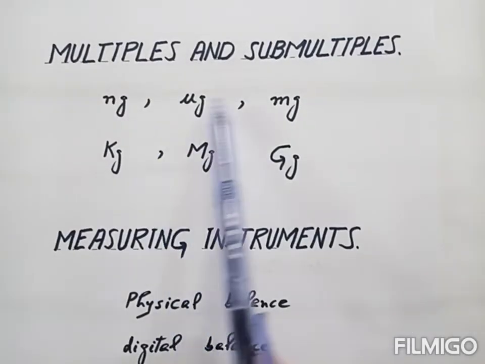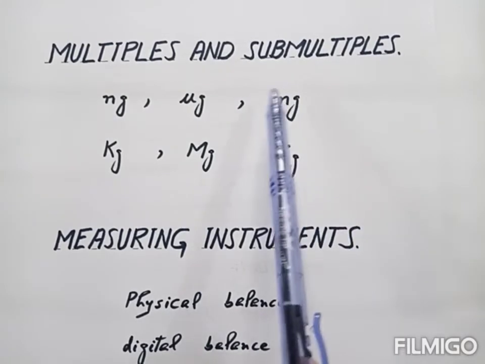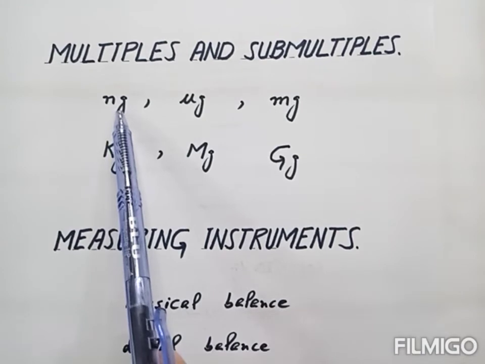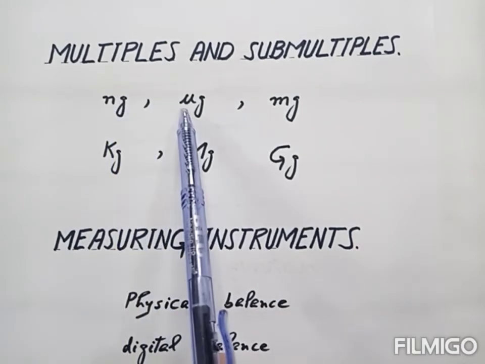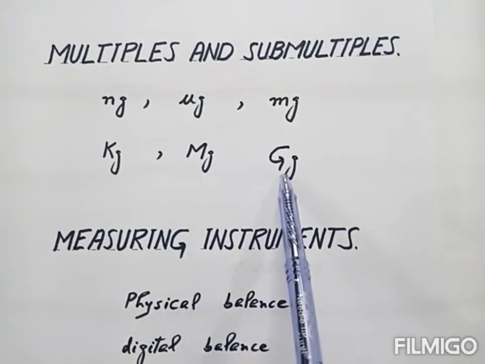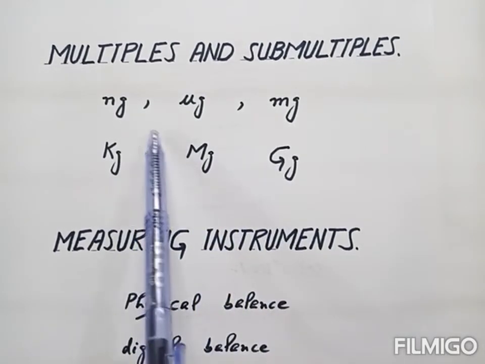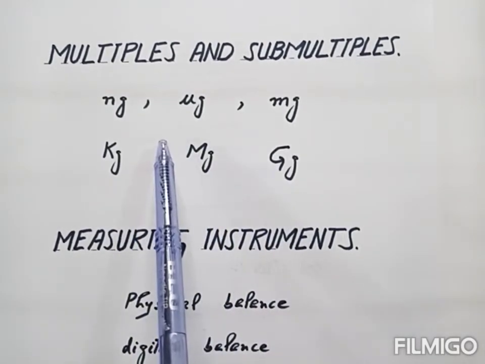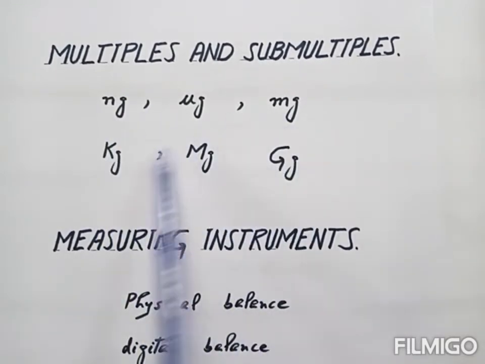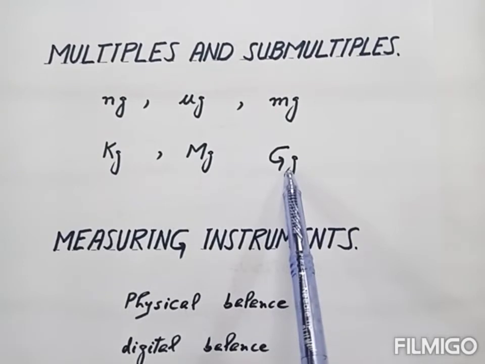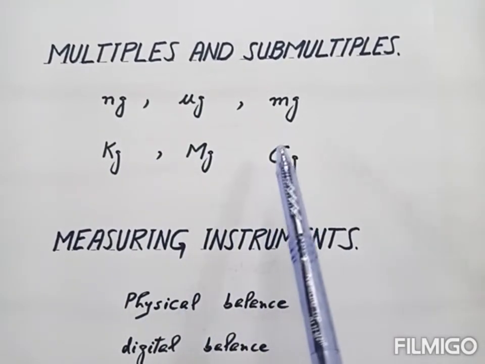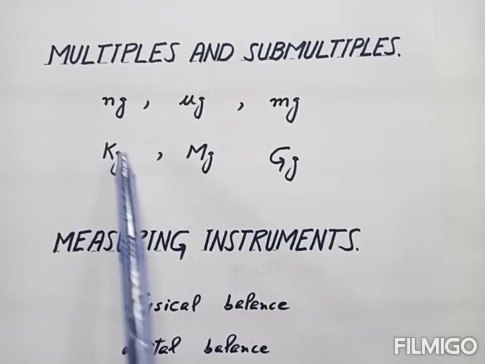Now the multiples and submultiples of the units. For example, nanogram, microgram, milligram, kilogram, megagram, gigagram. These are the multiples and submultiples of the gram. So these are the smaller units of mass and these are the higher units of mass. So these are also the units of mass.